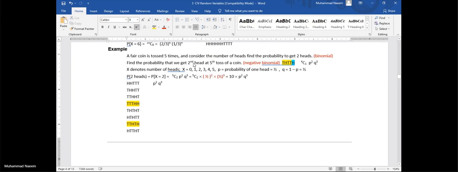We need to find 2 heads, and this target may be achieved in the 5th toss, maybe in the 10th toss, maybe in the 15th toss, maybe in the 20th toss, or maybe we have to toss 100 times. Here the trials are the variable, and the target is fixed.